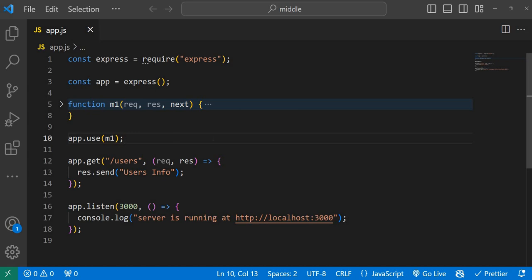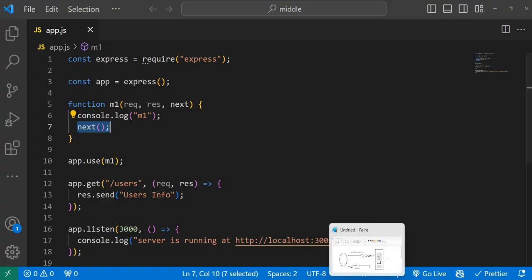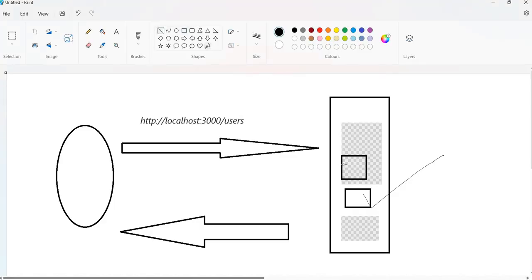Okay, fine. I hope you have practiced and you came back. So now let's see. If you don't mention this next, Express is not going to understand what it needs to do next. If you put a next, you're clearly saying that after executing the first one, just go and execute the next one. That is the beauty. Otherwise we can't invoke this middleware function from this middleware.